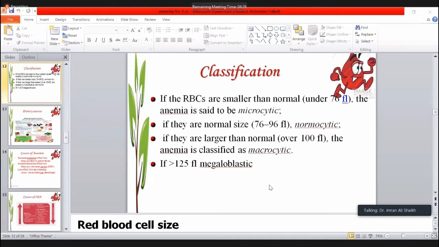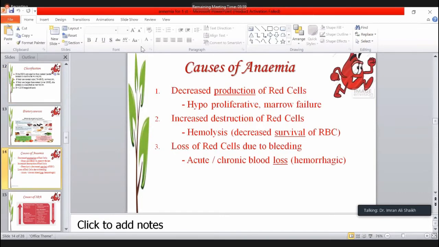And remember again the 2 causes of the megaloblastic anemia, that is the folate deficiency, folic acid deficiency, or the vitamin B12 deficiency. So remember 2 causes of each.